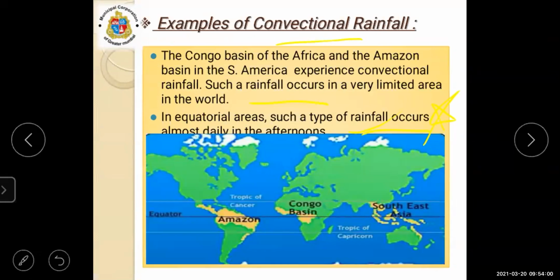So this was about the convectional rainfall. If in an exam they ask you to explain the convectional rainfall, please draw the diagram and write the answer point-wise.